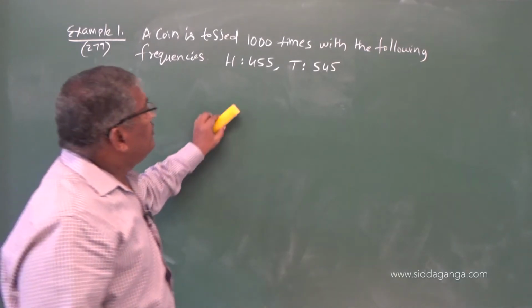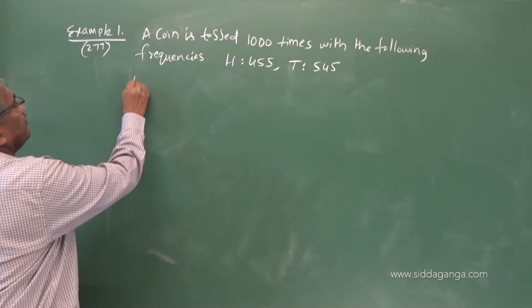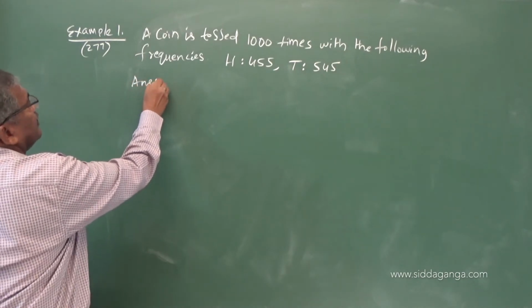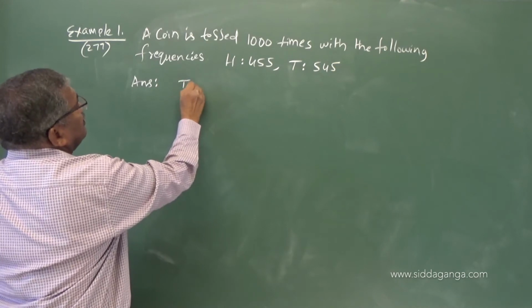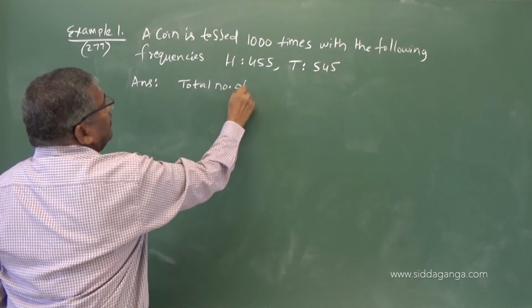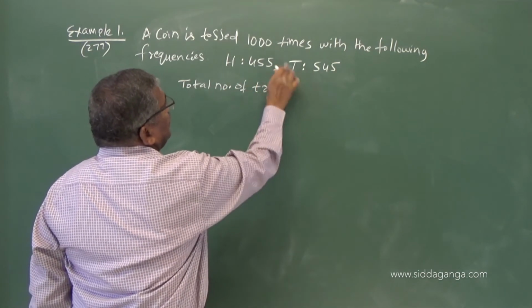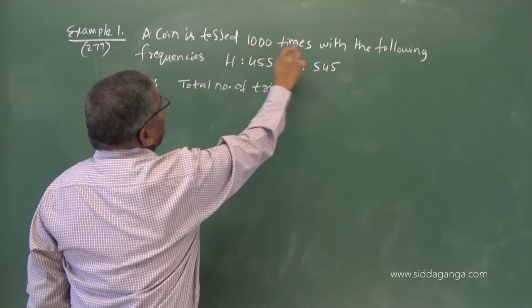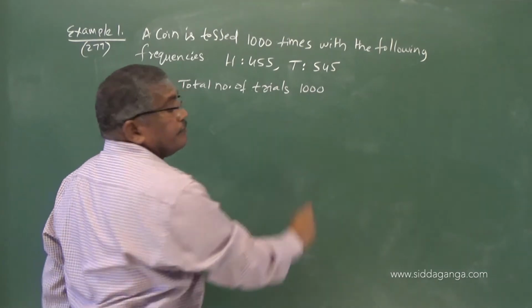See, you can solve like this. Answer. See, total number of trials you can write. Total number of trials. As you can see, the coin is tossed 1000 times. You can write 1000.